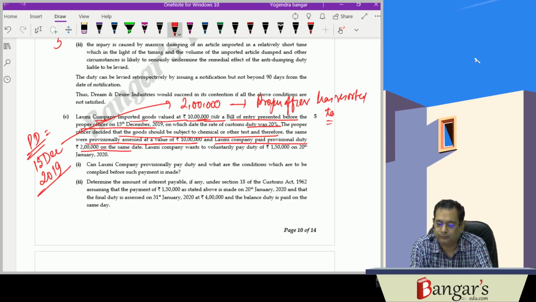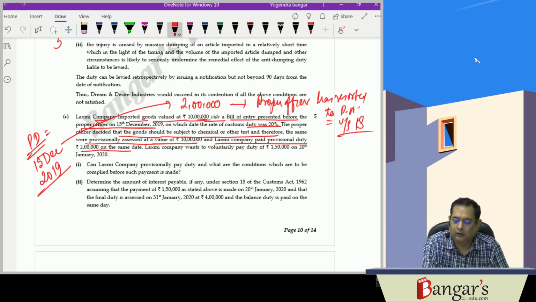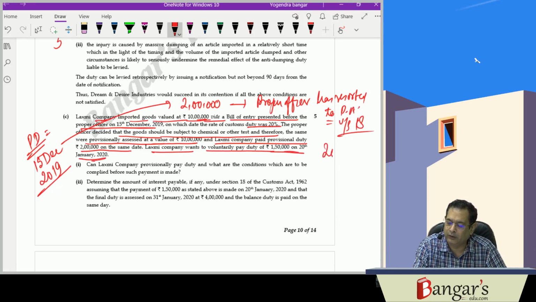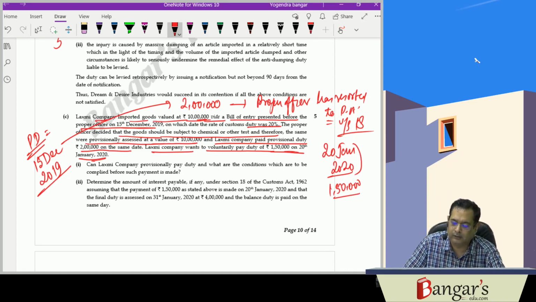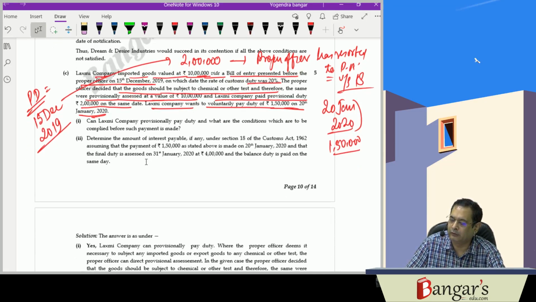The provisional assessment under section 18. Now Lakshmi Limited wants to voluntarily pay duty of 1,50,000 on January 1st. And on 20th January they want to voluntarily pay a further duty of 1,50,000. Can they do so? Yes, definitely they can make the further payment of this further provisional duty until the assessment is finalized.